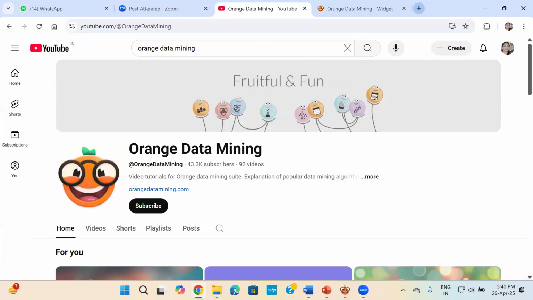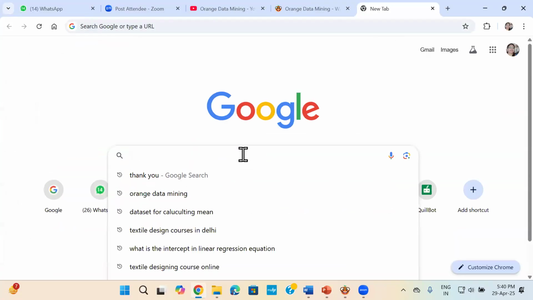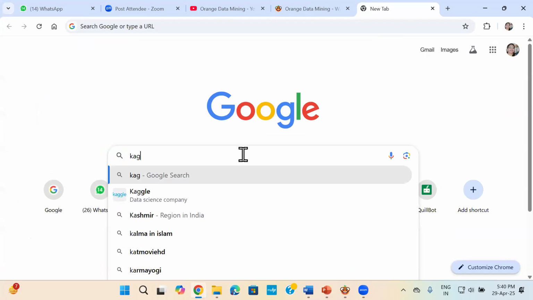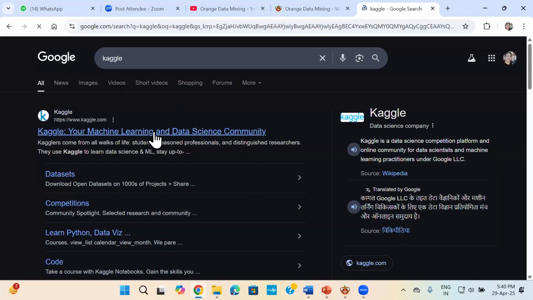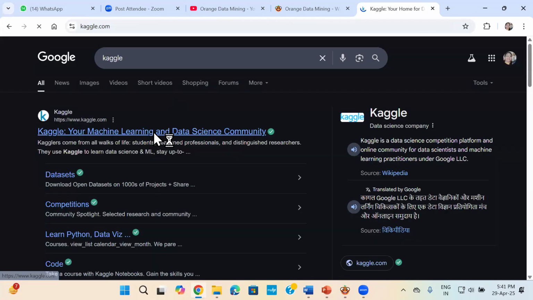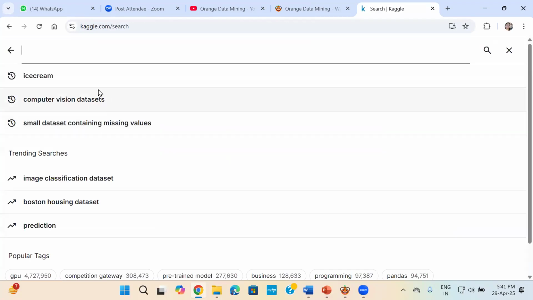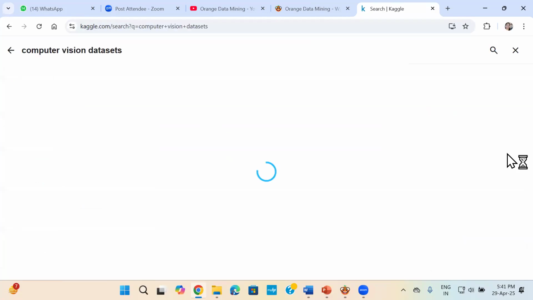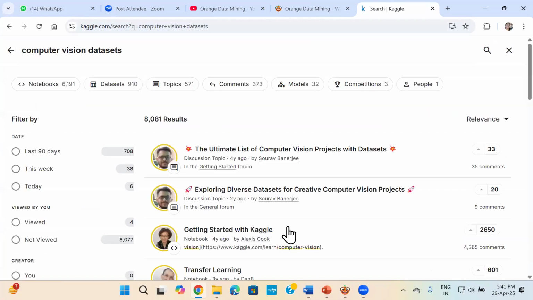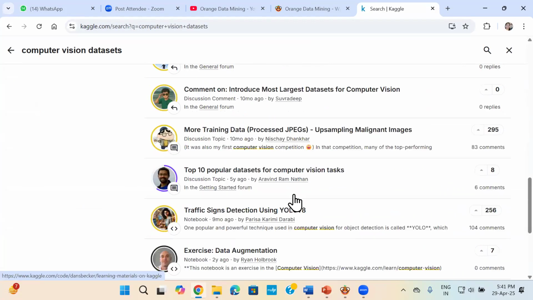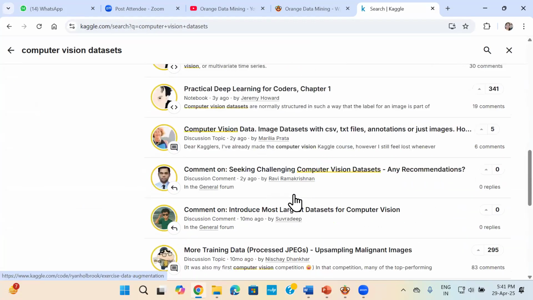You go to Kaggle. Just type Kaggle here. And you can search for your data sets here. Just search for the data set, whichever data sets you want. If you see, I've already done so many searches. If you want, you can go to computer vision data sets and it will show you lots and lots of data sets. Take the one which is good for you.